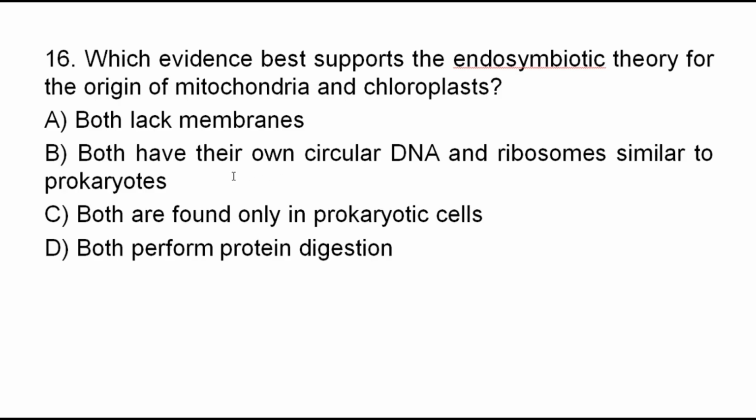Both mitochondria and chloroplasts have their own circular DNA, and both have ribosomes similar to prokaryotic organisms, similar to bacteria, and this supports the endosymbiotic theory. So the correct answer for question number 16 is B.